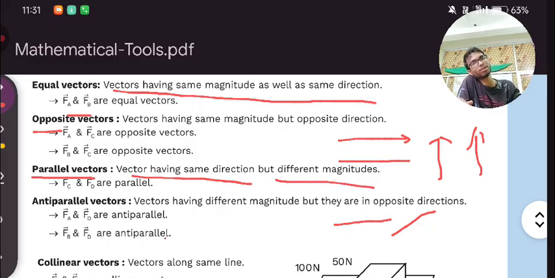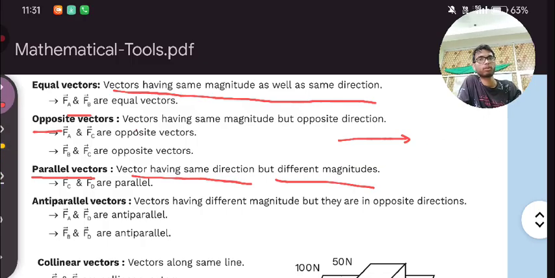This is telling you that the first vector is this, and the second is this. Now you can see easily the length of this is less than this. Let's say the length of this is 5 meter, and the length of this is 2 meter.